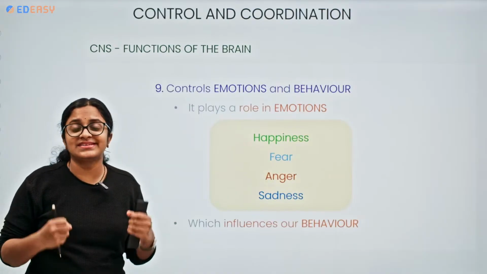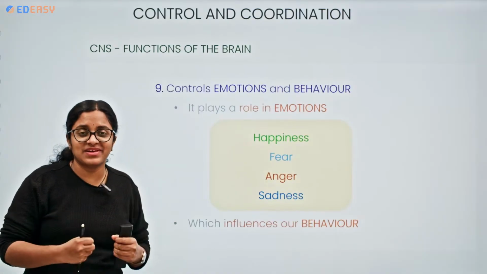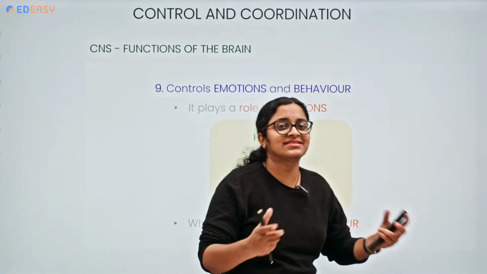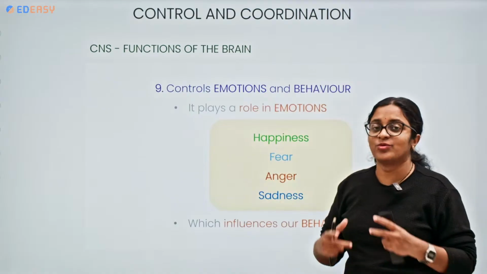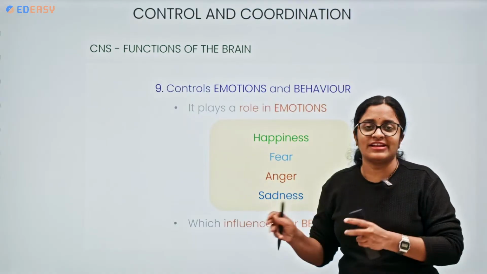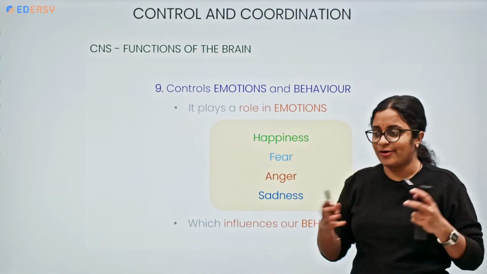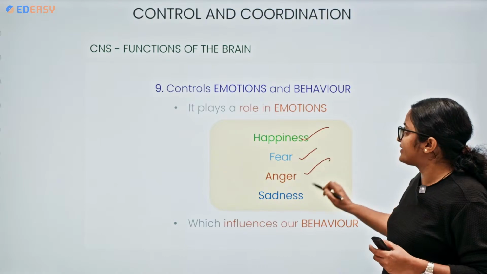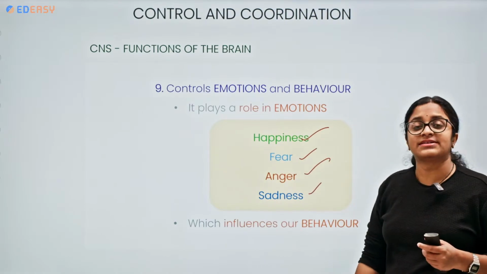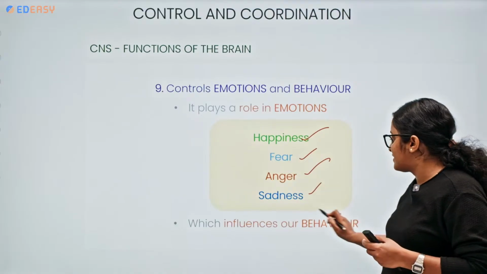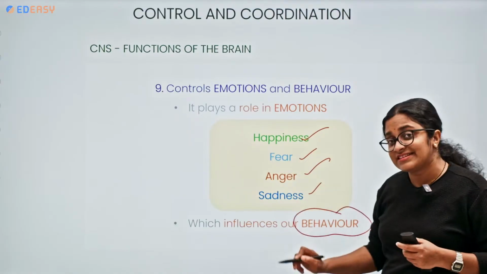It controls our emotions, our behavior. Particularly during the teenage years, we have excessive, aggressive mood swings. Sometimes we feel happy, and at the same moment, we feel sadness. All this goes hand in hand, right? So happiness, fear, anger, sadness, all the emotions are under the control of whom? Under the control of the brain. So what it is influencing, this is very, very important.